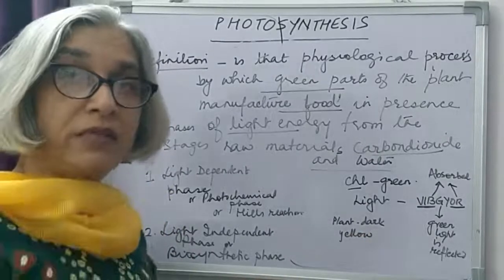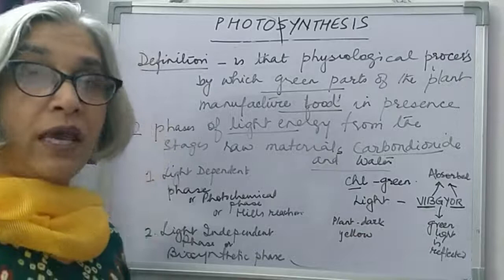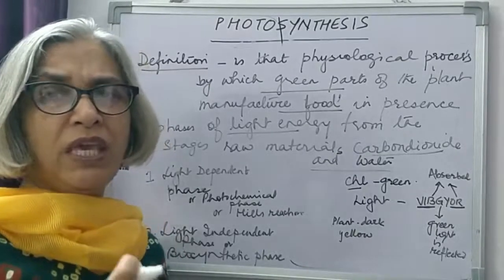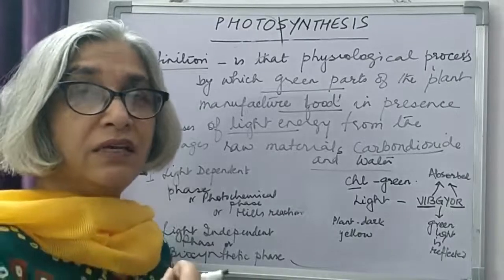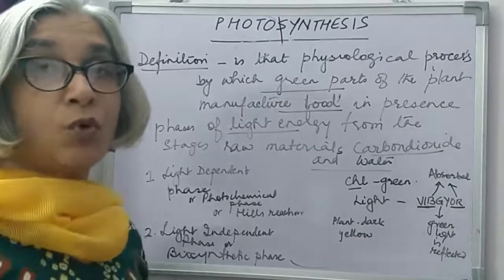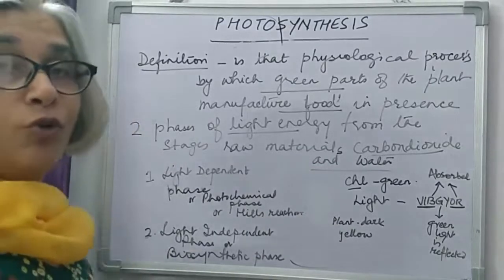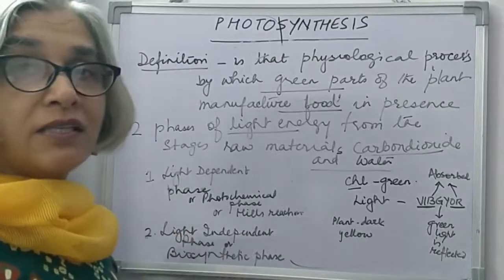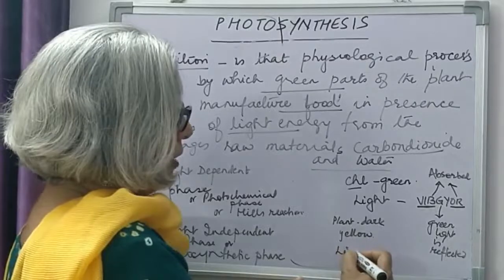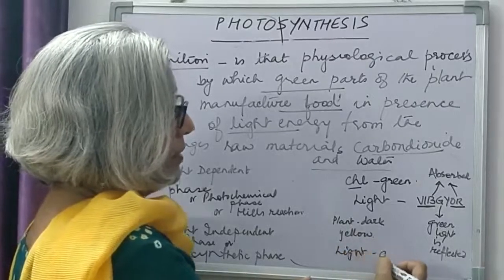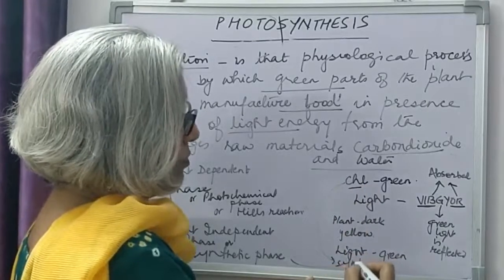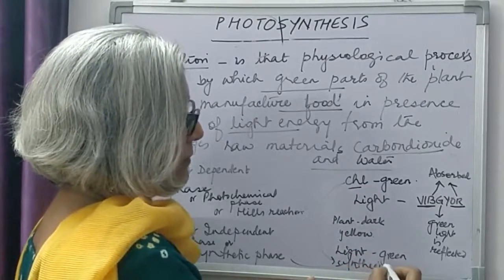Even if we keep plants in our rooms at times and the plant is not getting enough sunlight, we see it starts becoming weak and pale, light yellow in color. But as soon as we keep the pot out in the sun and it is exposed to light, more chlorophyll is synthesized and it starts appearing green in color. So if in dark they appear yellow, and if they are kept in light they appear green, because chlorophyll is synthesized in presence of light.